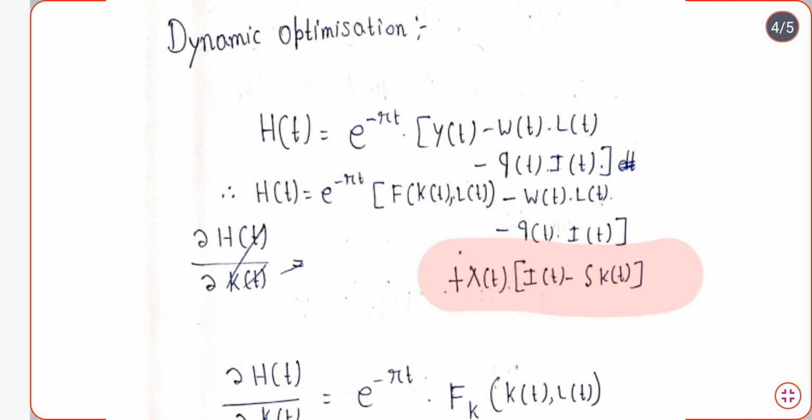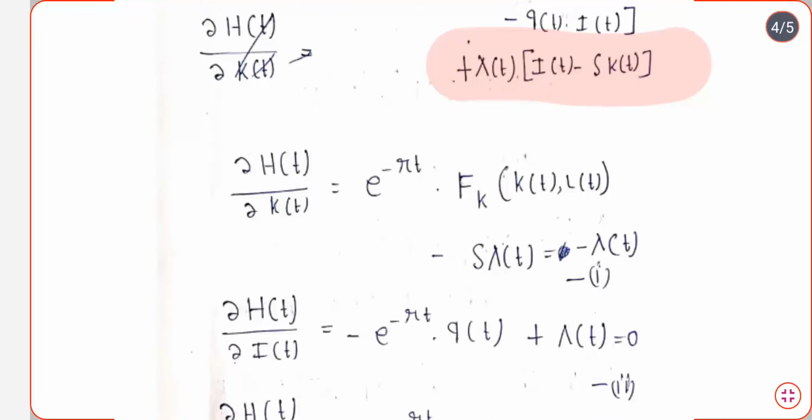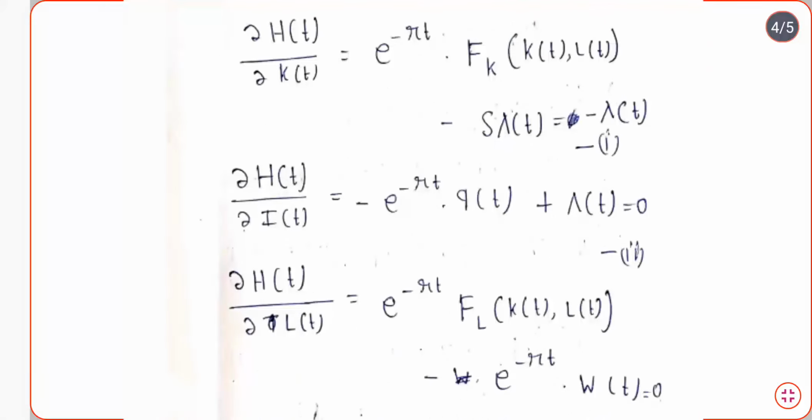We are going to take the partial derivative of this Ht with respect to Kt, with respect to It, and with respect to Lt. First with respect to Kt, then with respect to It, and then with respect to Lt as well.